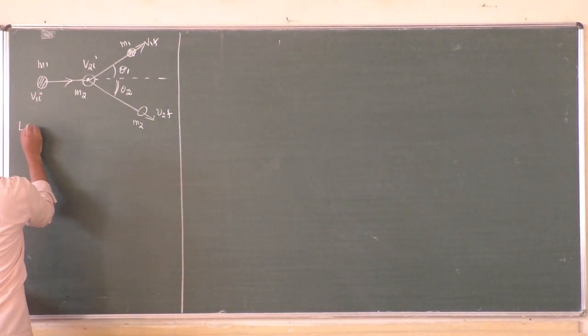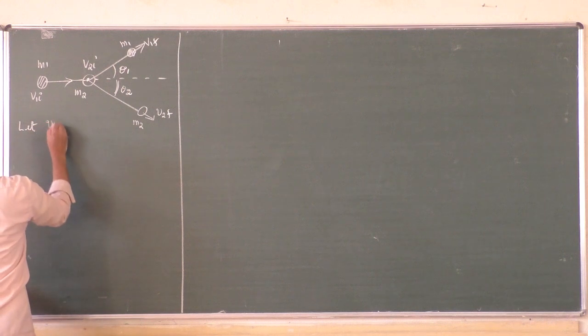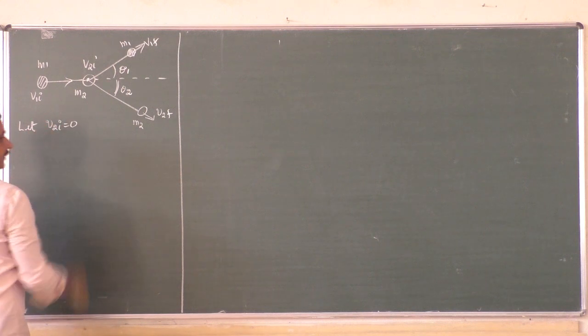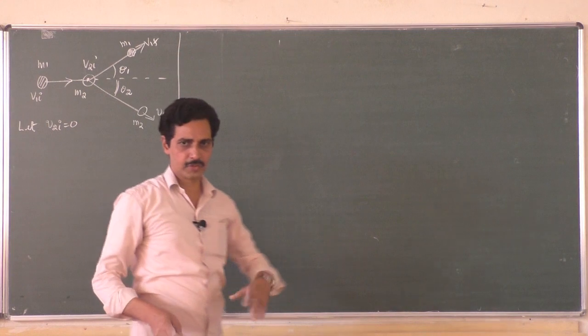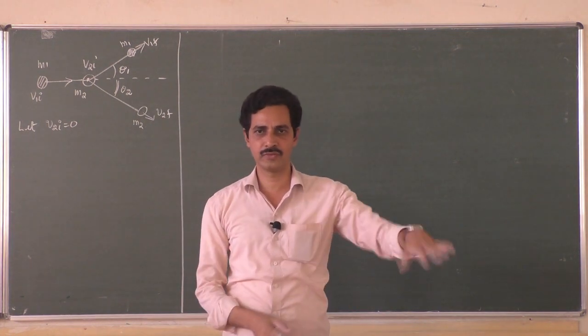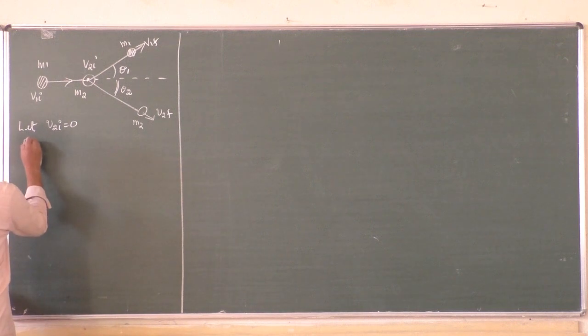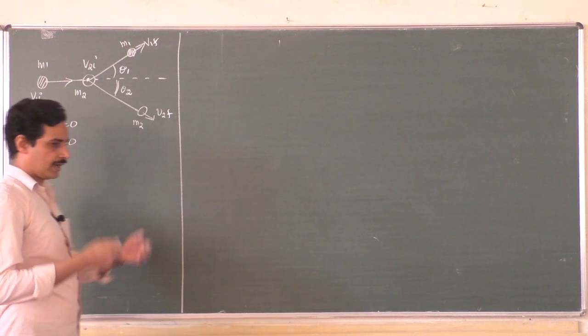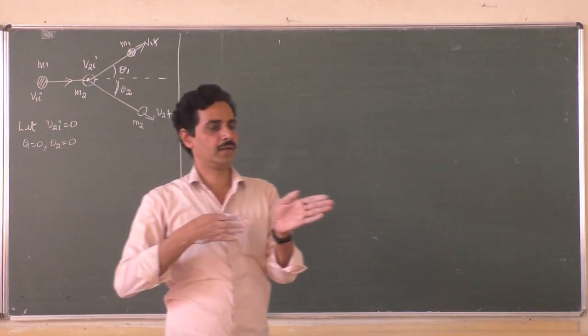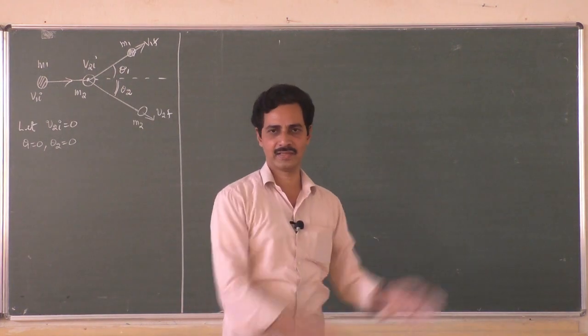Let the second object be at rest, v2i equal to 0 again. Suppose the second object is also moving, let us see what to do. So the second object is at rest, and let theta 1 be equal to 0 and theta 2 be equal to 0. That means even after collision they keep on moving in the same direction as before.